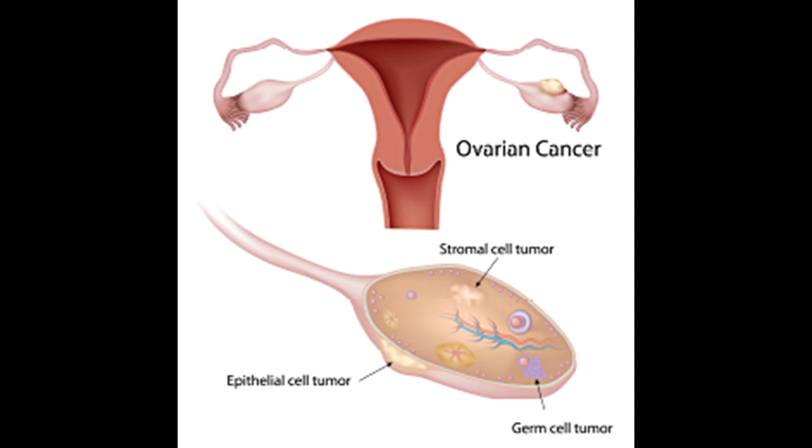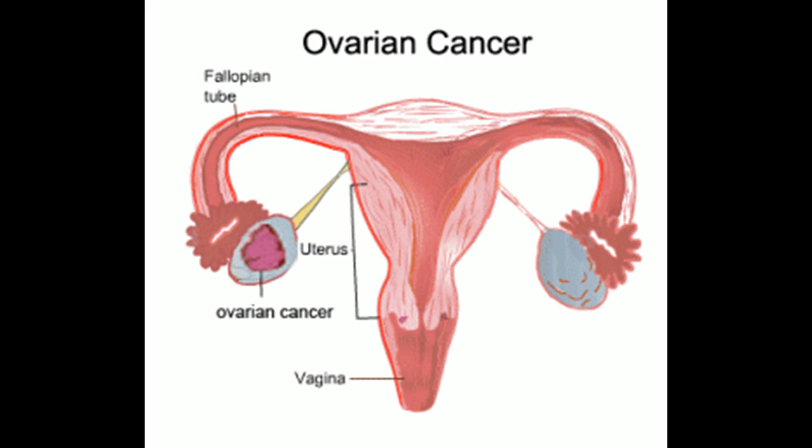Ovarian cancer: the best treatment options. Ovarian cancer is a relatively uncommon type of cancer that arises from different types of cells within the ovary. The most common ovarian cancers are known as epithelial ovarian cancers. Other types of ovarian cancer include ovarian low malignant potential tumor, germ cell tumors, and sex cord stromal tumors.